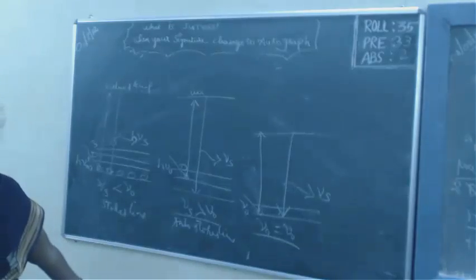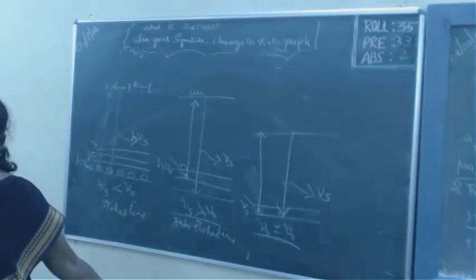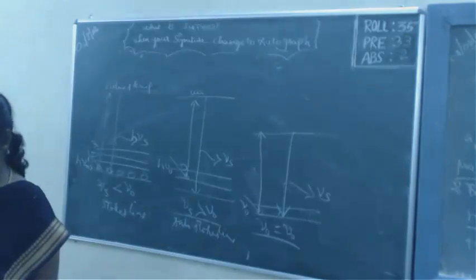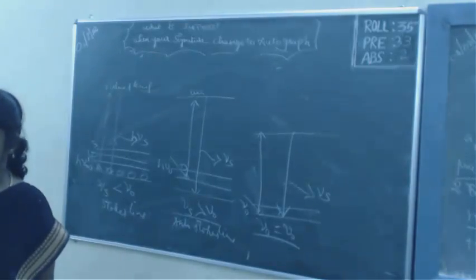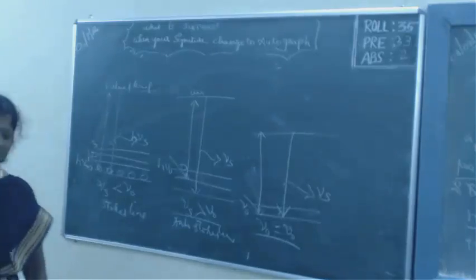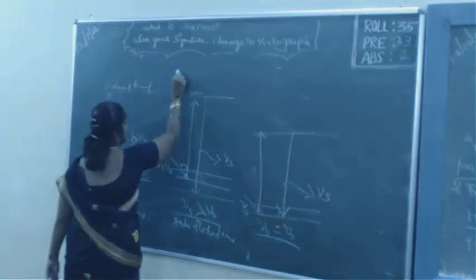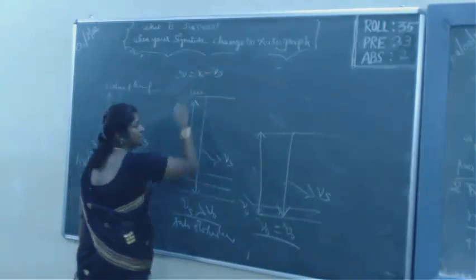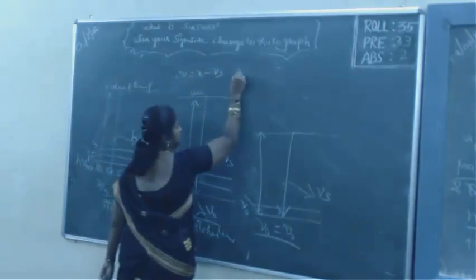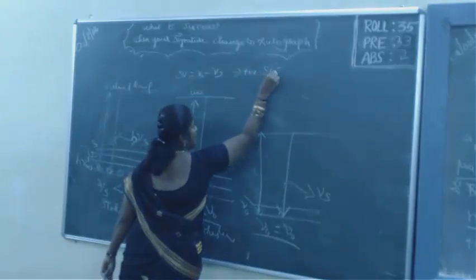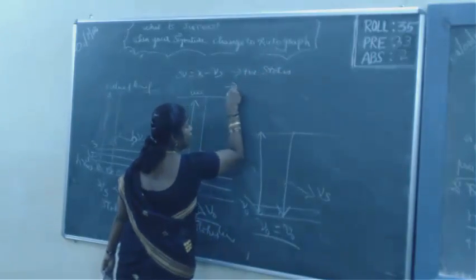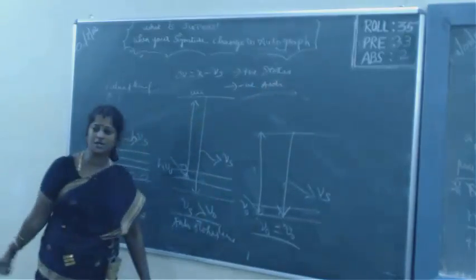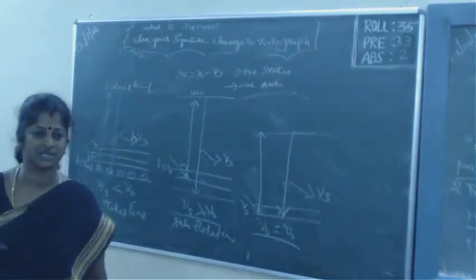The change in frequency between the incident frequency and the scattered frequency is called the Raman shift. It is represented as del nu equal to nu naught, the incident frequency, minus the scattered frequency. This is positive for the Stokes line and negative for the anti-Stokes line. This is also one of the very important 10-mark questions.